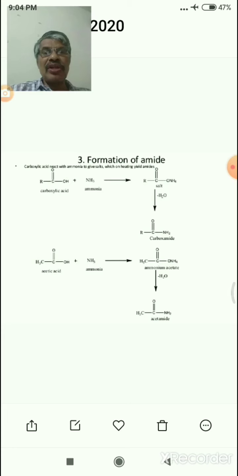Next one is formation of amides. Carboxylic acids react with ammonia. The product is amide. For example, acetic acid with ammonia, the final product is acetamide.